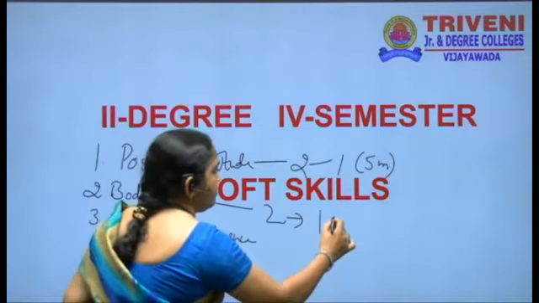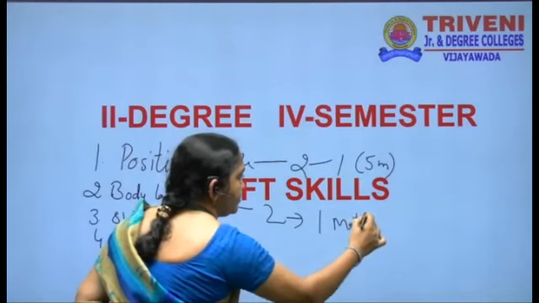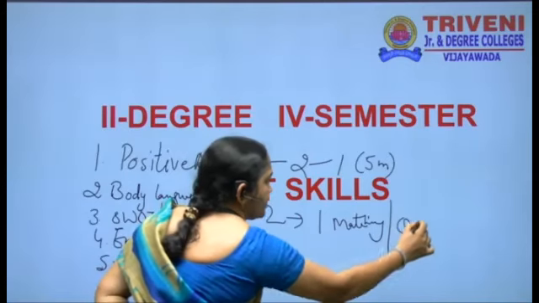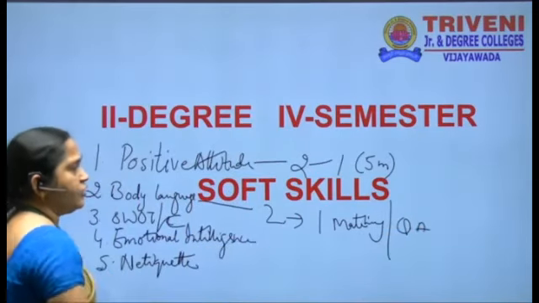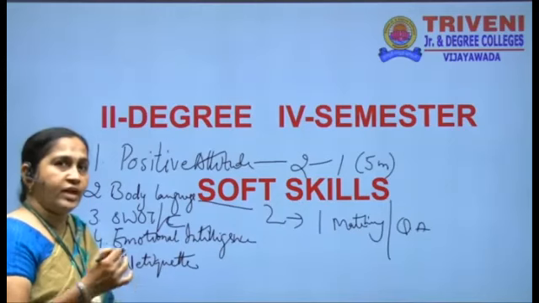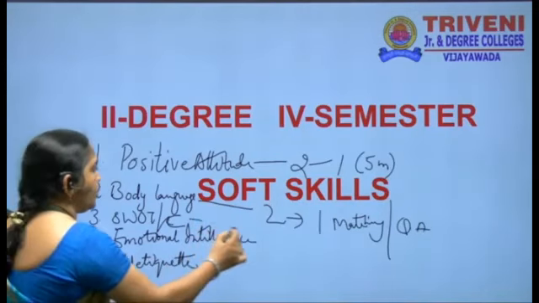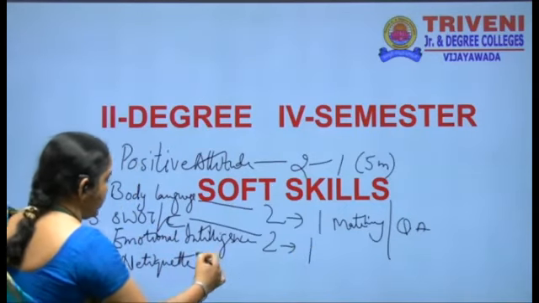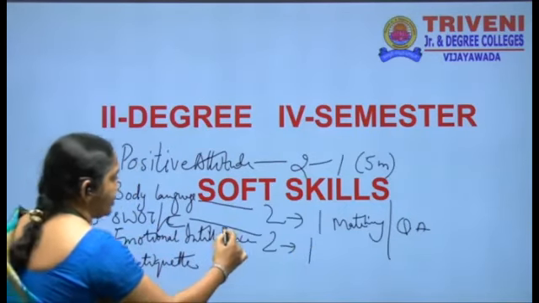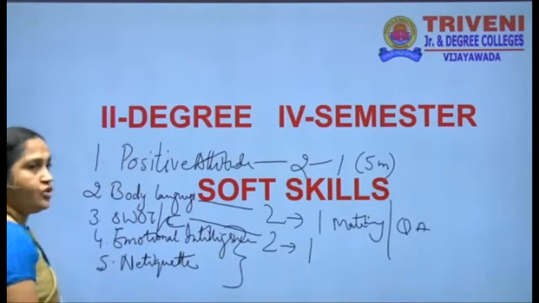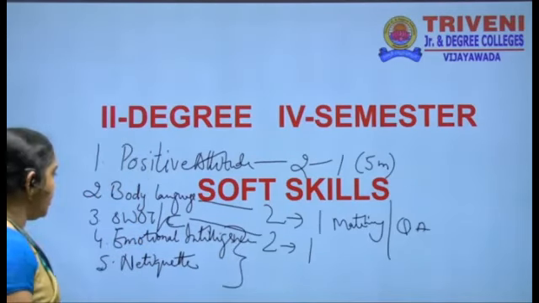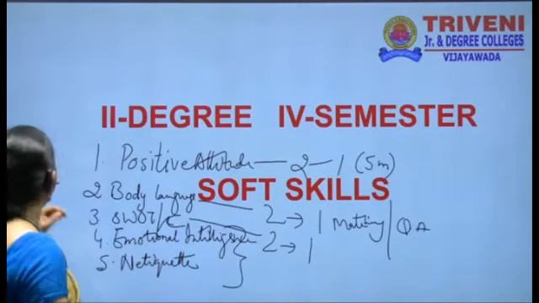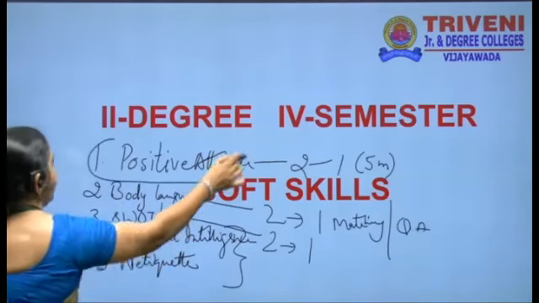One is the match the following, and the other one is question answer. Again, every question carries 5 marks. Next one is SWOT analysis. Again 2 questions, you have to write one. In emotional intelligence and netiquette, you will get the question from both of the topics and the option is yours: either you go with emotional intelligence or you go with netiquette. So now today we will see the positive attitude.